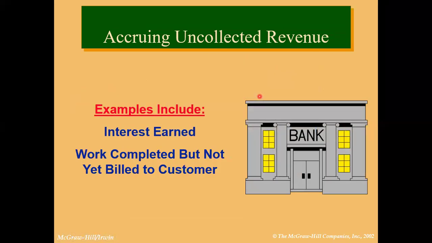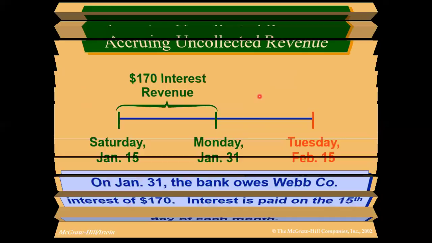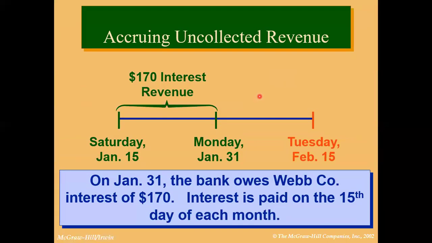For example, interest earned or work completed but not yet billed to the customer. You have provided services but payment is not received. It means this is accrued revenue. You can see on the screen: accruing uncollected revenue. It means accrued revenue. So here it is.